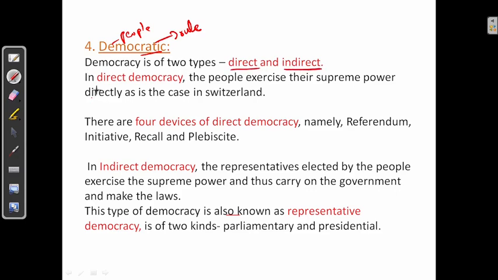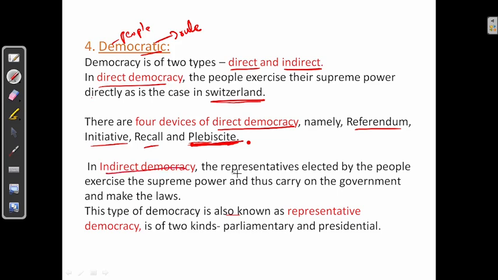In direct democracy, the people exercise the supreme power directly. Example is Switzerland. There are four devices of direct democracy, that is referendum, initiative, recall and plebiscite. What is plebiscite? Plebiscite is nothing but direct vote of the people in case of any issue. If there is any issue, direct people's vote is considered in case of plebiscite.